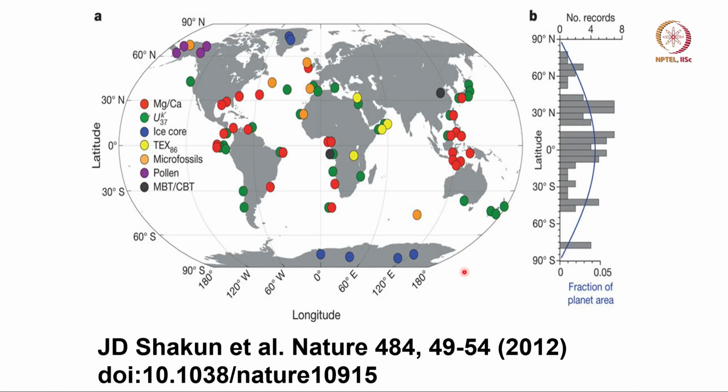Last lecture I was talking about this well-known work of Jeremy Shukun, who tried to estimate the global mean temperature based on proxy data from ice cores, ocean cores, a variety of proxies. And I said that's a challenge because these proxies don't cover the entire world. They only cover coastlines, Antarctic region, Arctic region, and miss most of the land in Asia. So there is a doubt about how well you can combine all these data to get the global mean temperature.